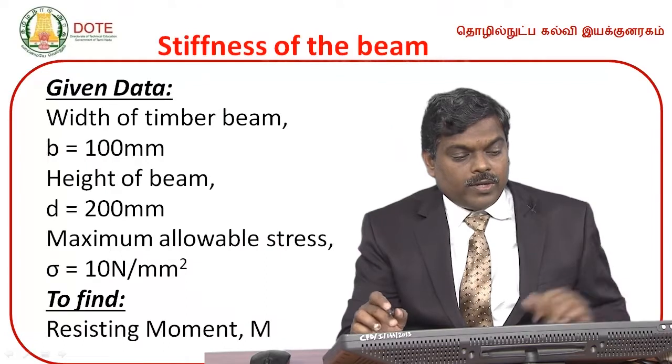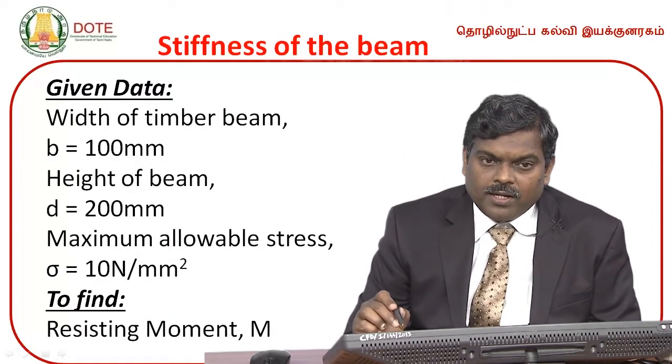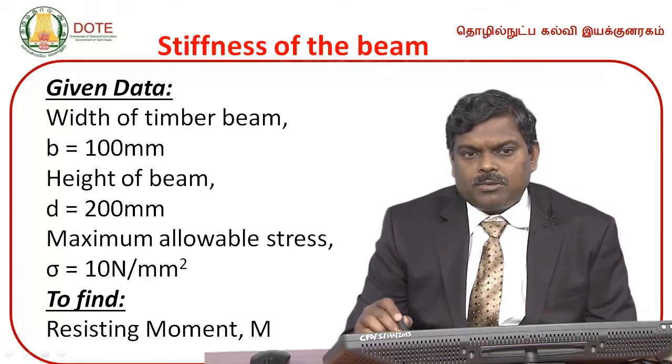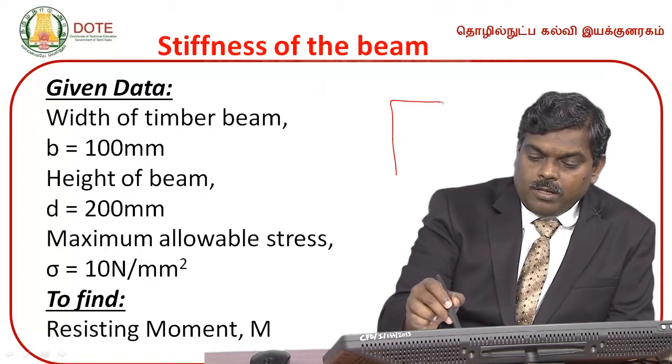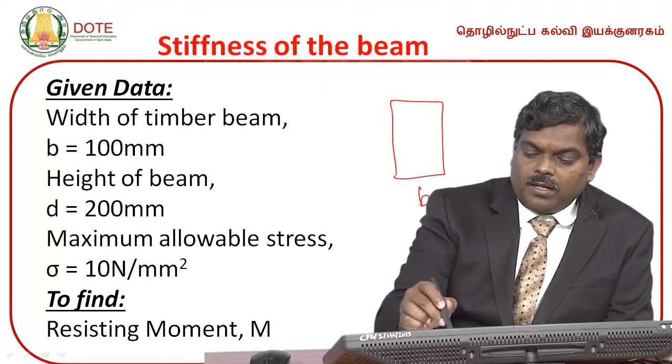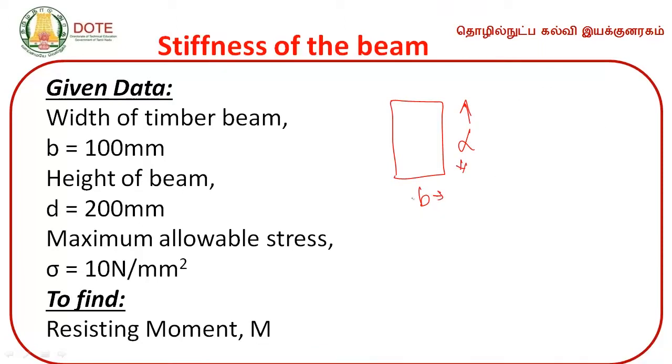So now we write the given data. What is the given data? Width of the timber beam, you take it as B. B is equal to 100 mm. It is a rectangular cross section, and the width of the timber beam is 100 mm. Height of the beam is D, it is going to be 200 mm.